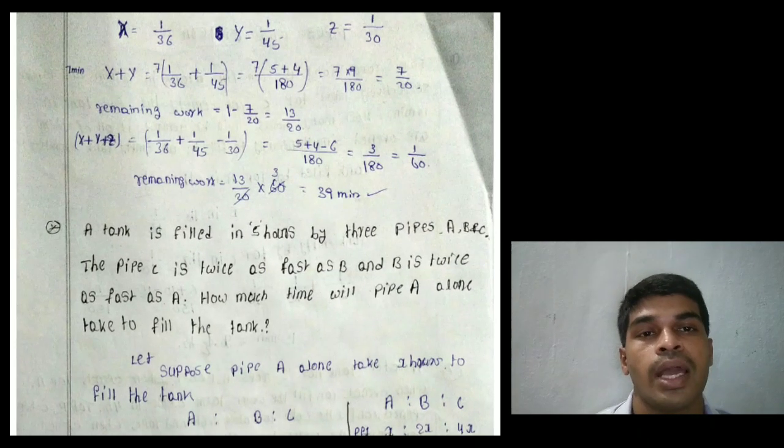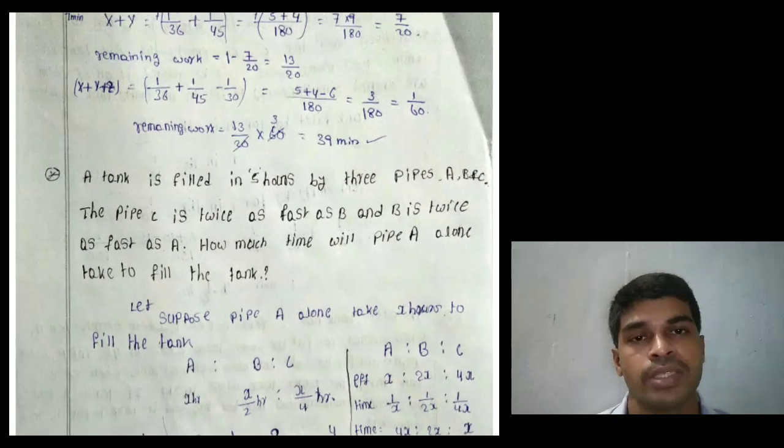That means the remaining work is 13 by 20 into 60, that equals 3 times 13, that equals 39 minutes.